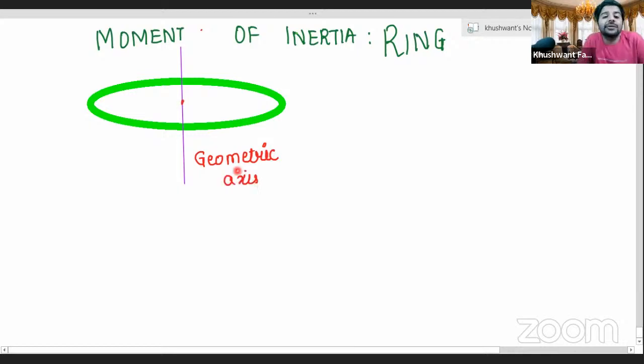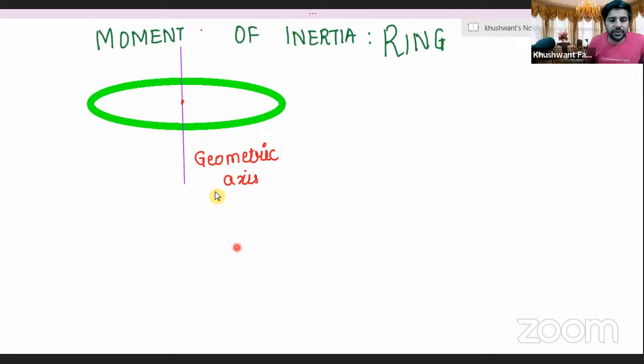ये geometric axis क्या होता है? Geometric axis is that axis which passes through the center of mass of that system as well as it is dividing that system symmetrically. Symmetric parts है, system is symmetric about that axis. Such axes are generally called as geometric axis. ठीक है? But generally in this case, this is the geometric axis. In further cases, I'll let you know कैसे identify करना. चलो, quickly, everybody, let's move ahead, है ना?